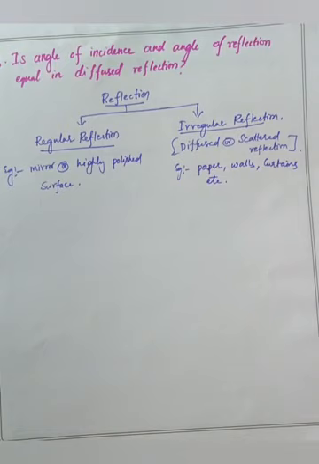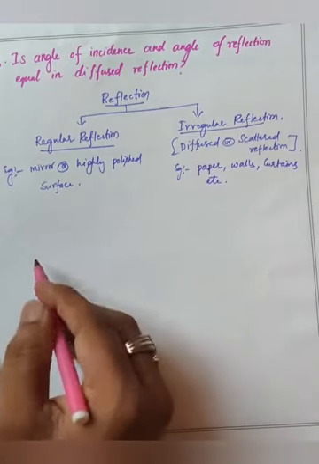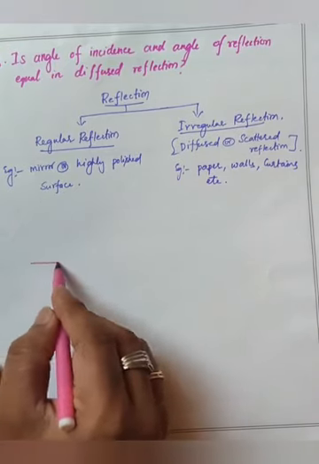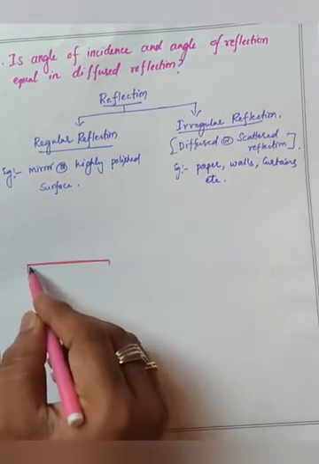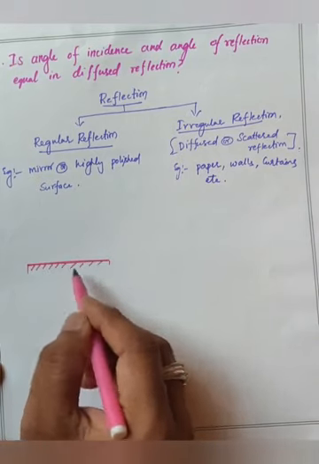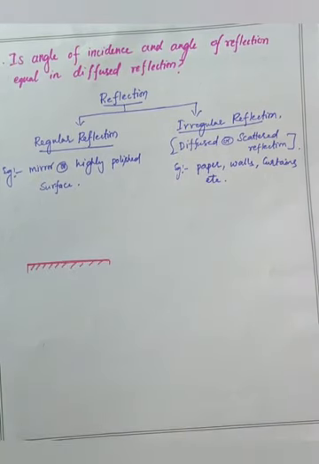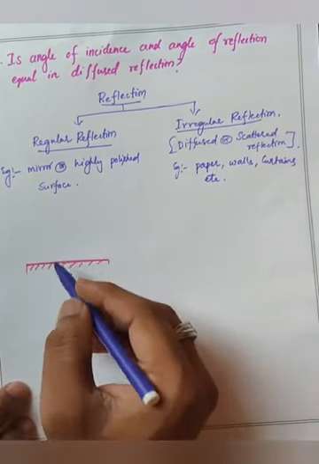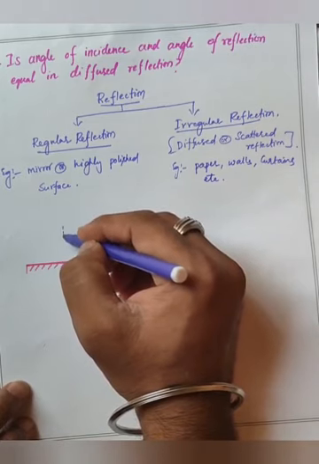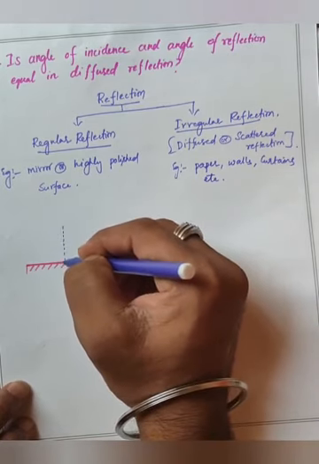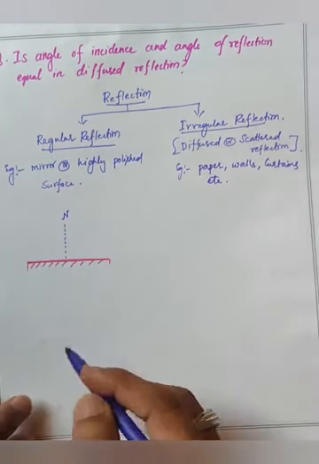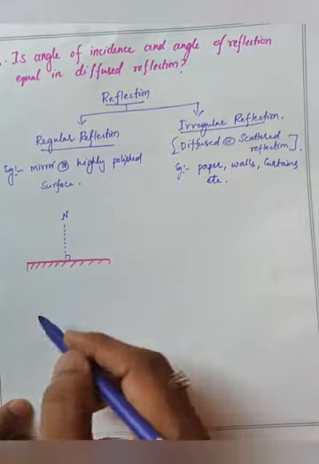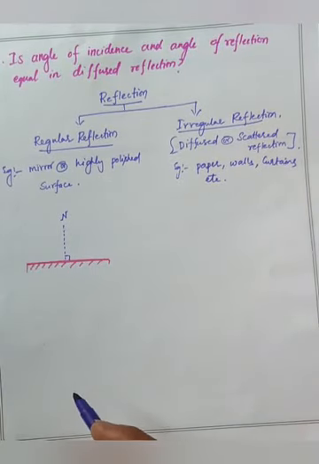So if you consider a mirror surface which is straight, okay, it's a straight mirror surface. This is the silvered part and the above part is reflecting part, that is nothing but mirror part. Now I'm going to draw the normal. It is for our convenience. There is no such thing called as normal, but it is an imaginary line drawn which is perpendicular to the surface of mirror.